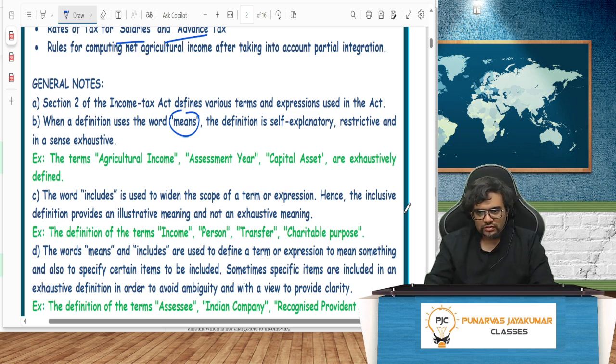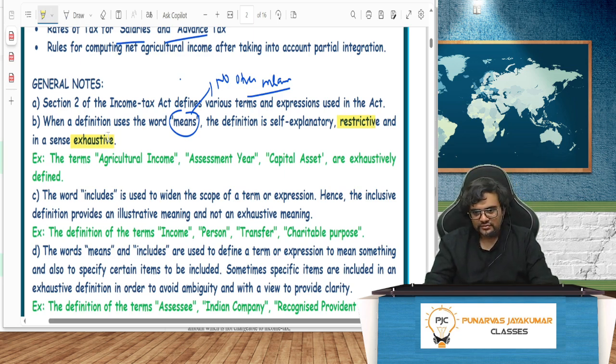Okay. So here, when a definition uses the word "means", the definition itself is self-explanatory. For example, they'll say agricultural income means, assessment year means, capital asset means. It means what? No other meaning can be given. It is what it is. Exhaustive definition they call it. Restrictive as well as exhaustive. No other meaning can ever be given. It's very, very clear. Restrictive and exhaustive.